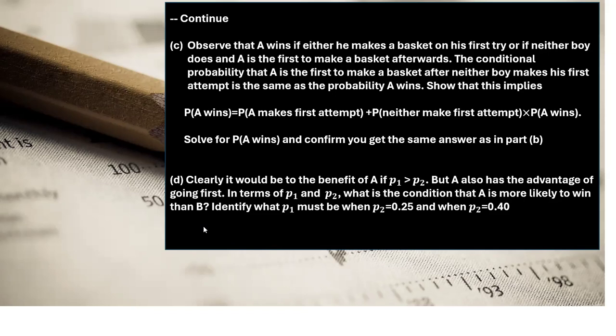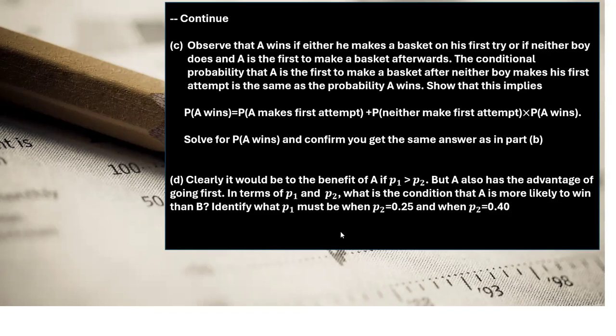Okay, the second part is kind of clear, it's intuitively true. If the probability of A is bigger than the probability of B, then A has the advantage of winning. That's kind of obvious, right?